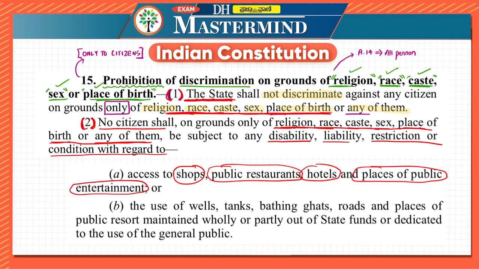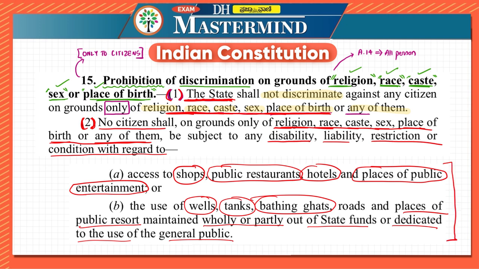Next, in subclause B, it says that if they are wanting to use wells, tanks, bathing ghats, roads, and places of public resort maintained wholly or partly out of the state funds or dedicated to the use of the general public. Whenever any of these has to be fulfilled, on the basis of religion, race, caste, sex, place of birth, the individuals cannot be restricted.